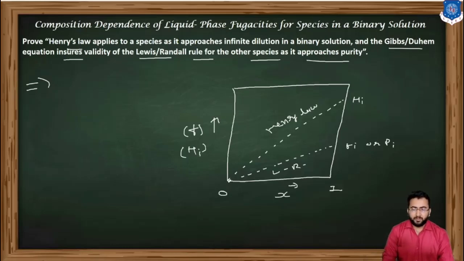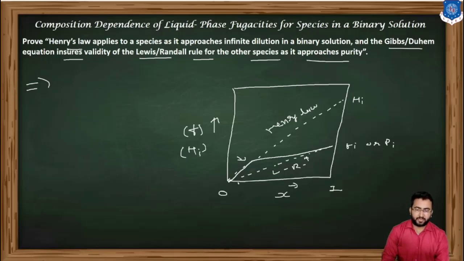As I told you, not all mixtures or solutions behave ideally, so we cannot apply Raoult's law or the Lewis-Randall rule to all solutions, but some solutions behave ideally over some concentration range, at the initial concentration range. If I draw this dark line for the initial concentration range, it behaves like this: first like Henry's law, and then like the Lewis-Randall rule.